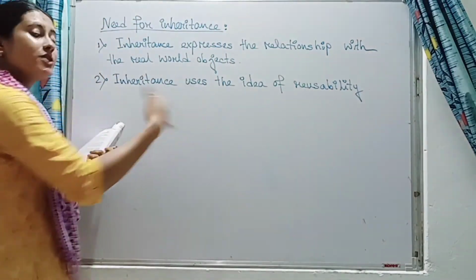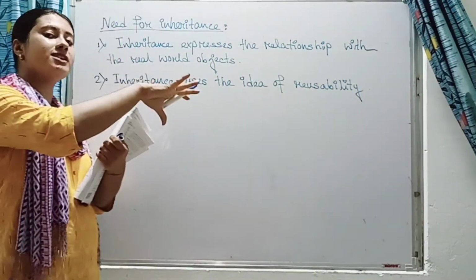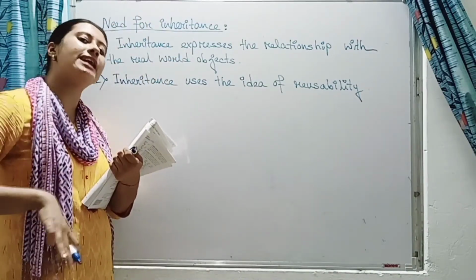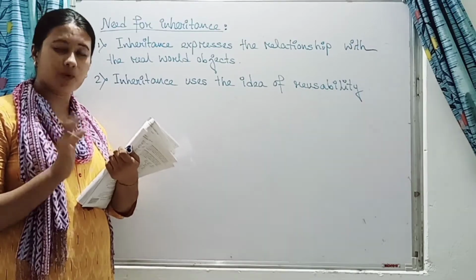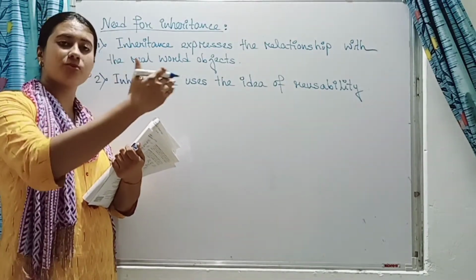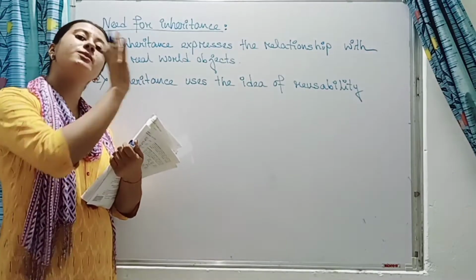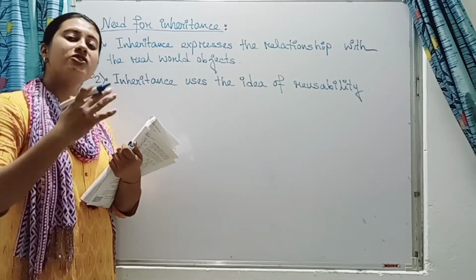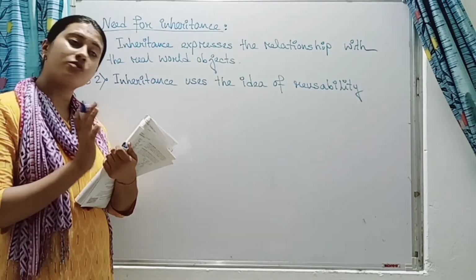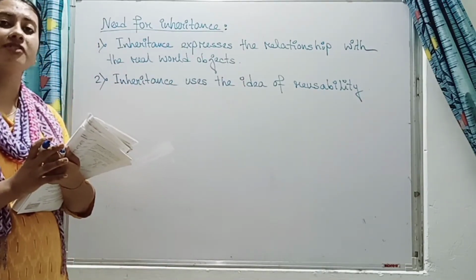Okay, so reusability means first a predefined code is there and that code is used in any other part of the program. So this is the meaning of reusability. Like the vehicles and automobiles that we have defined, these were predefined behaviors. Now the car has inherited that predefined behaviors. So this is the idea of reusability.